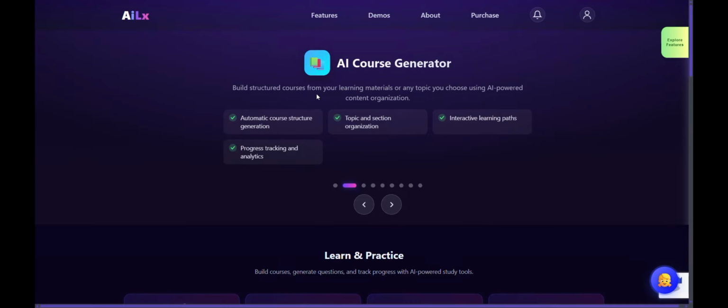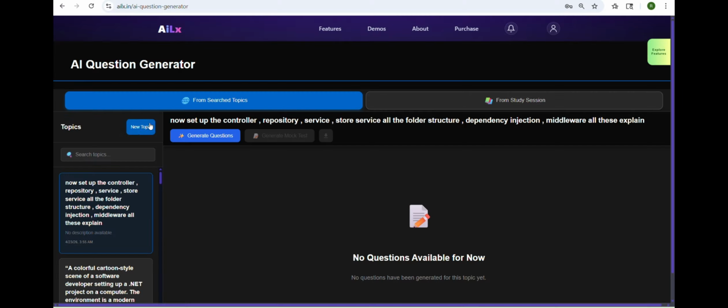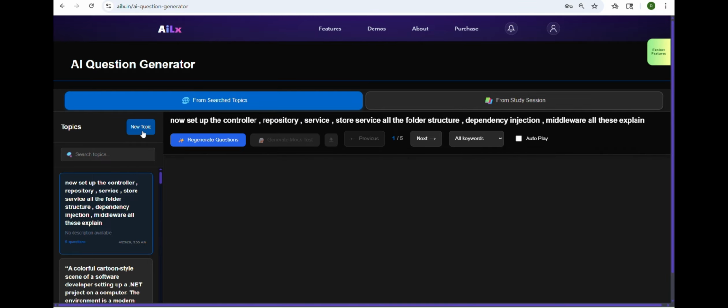Struggling to find the right questions to practice? Spending hours searching, but still not confident? What if AI could generate perfect questions for you instantly? Introducing the AI Question Generator on AiLX.